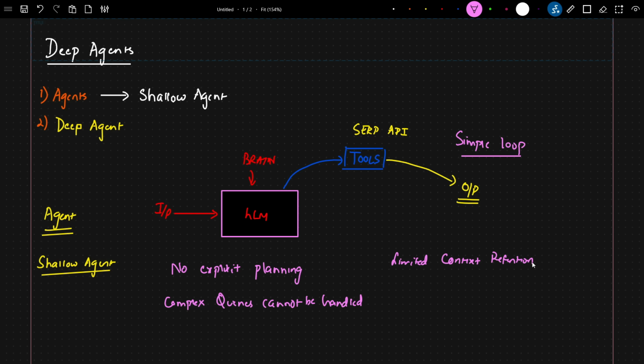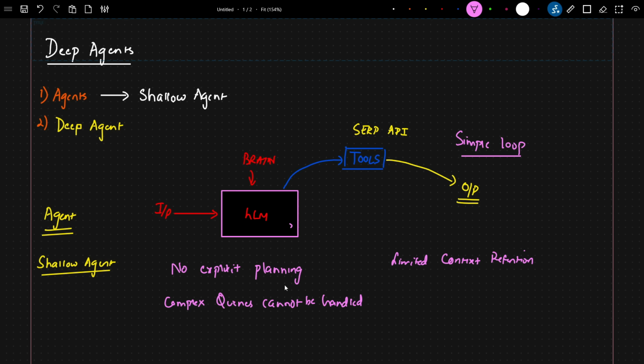In order for the agents to work properly, usually what happens is that you need to have a good amount of context. Now in this particular scenario, just one flow, output is generated, the context is not there. So these are the simple problems that you can see in this particular agent. That is the reason we say this is a shallow agent, because it is just having a simple loop.